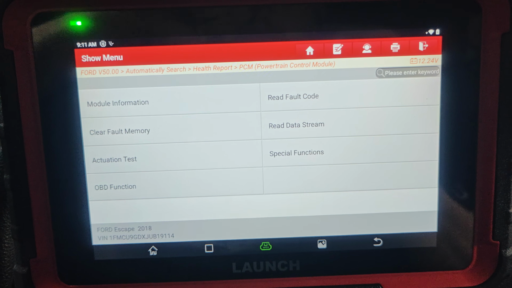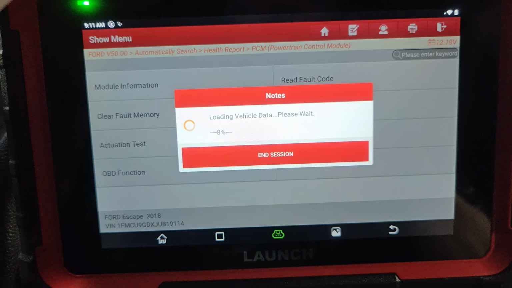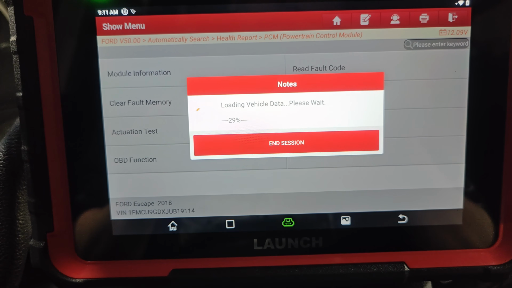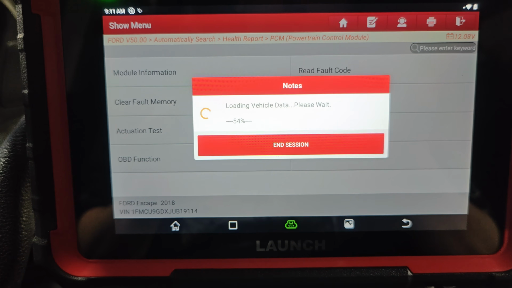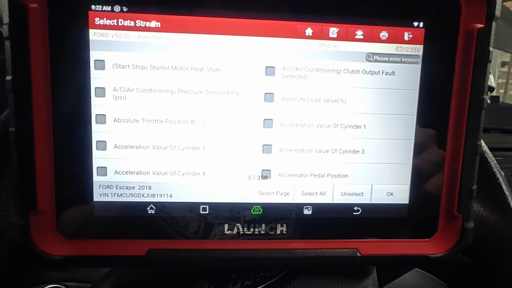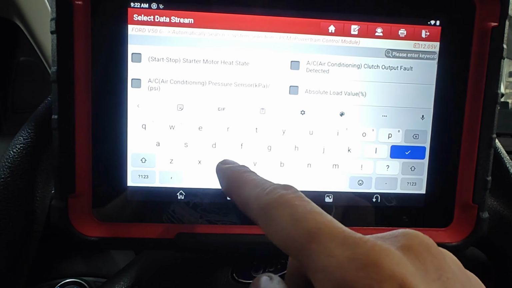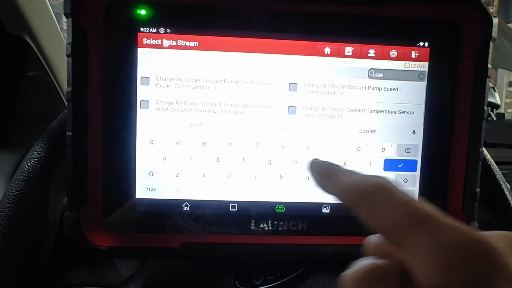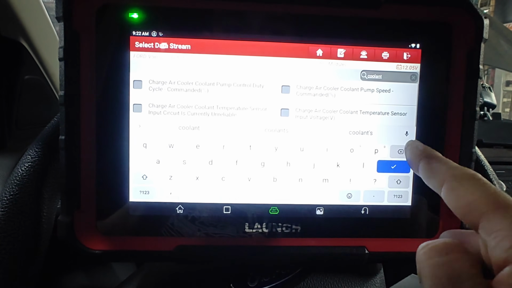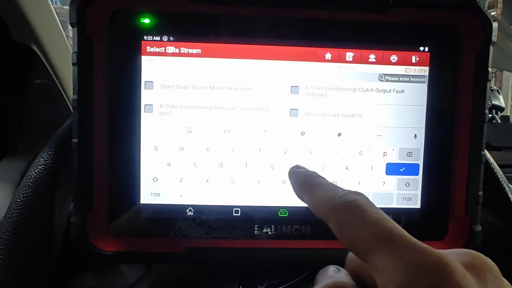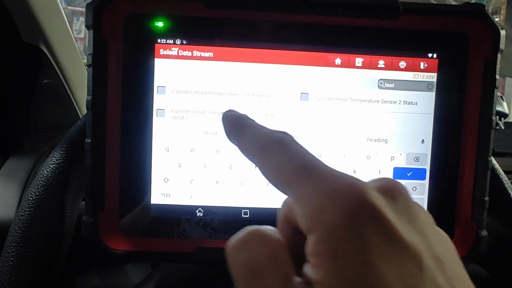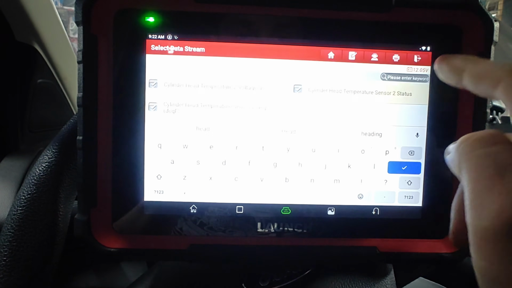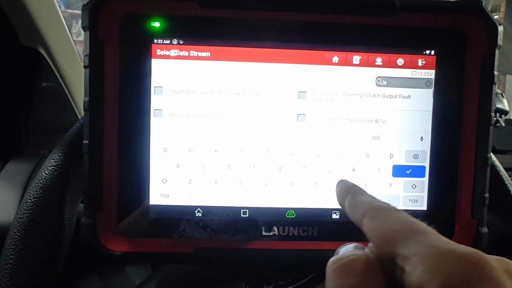Let's go into read data stream. Hang on a second. Okay guys, sorry. Let's type in coolant. Or actually no, because they call it different. Let's call it head, because they call it cylinder head temperature, I think. Let's type in temp.